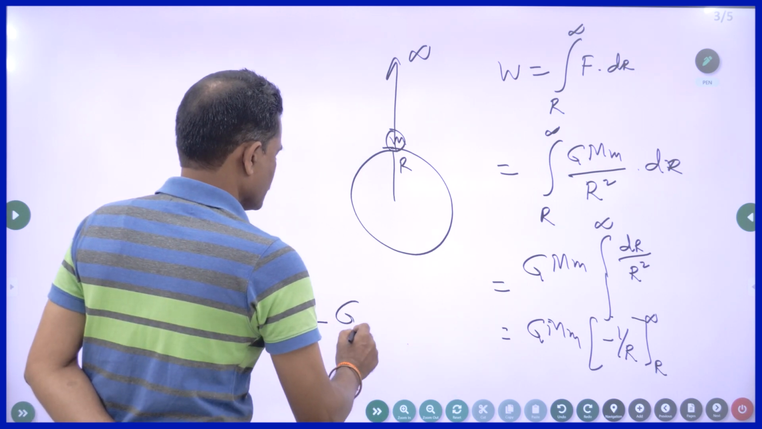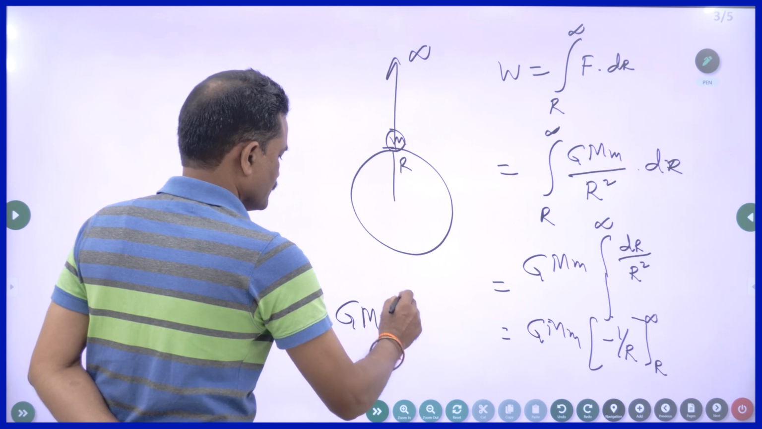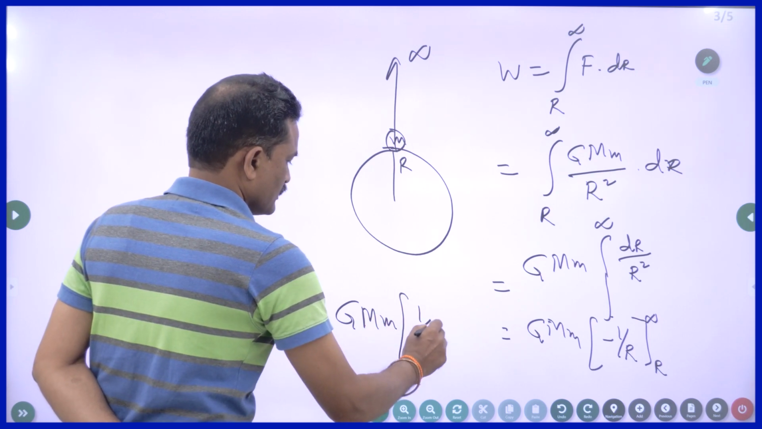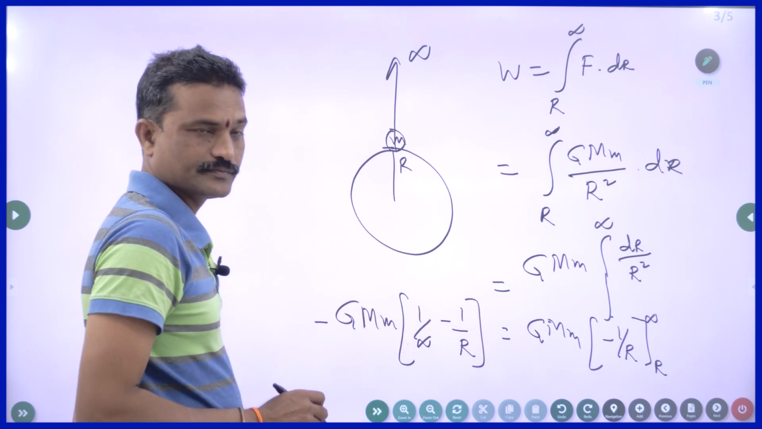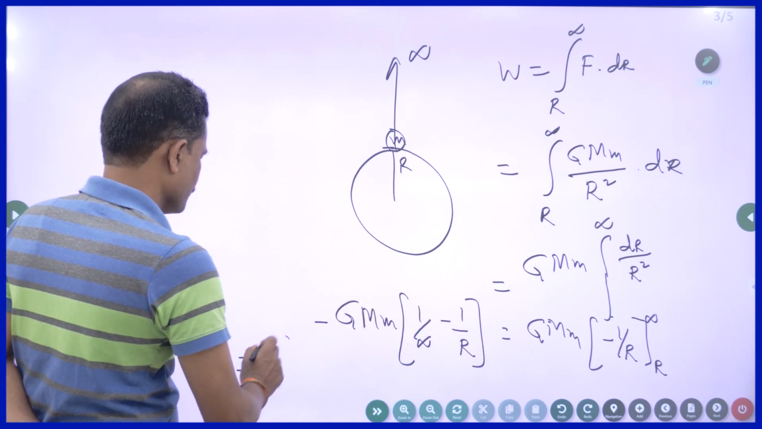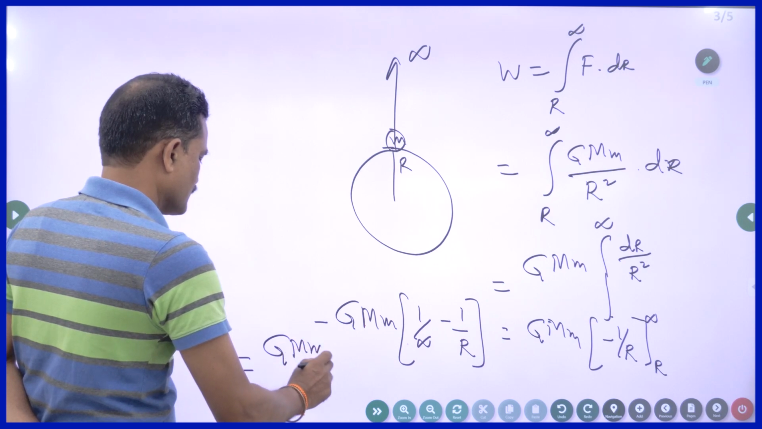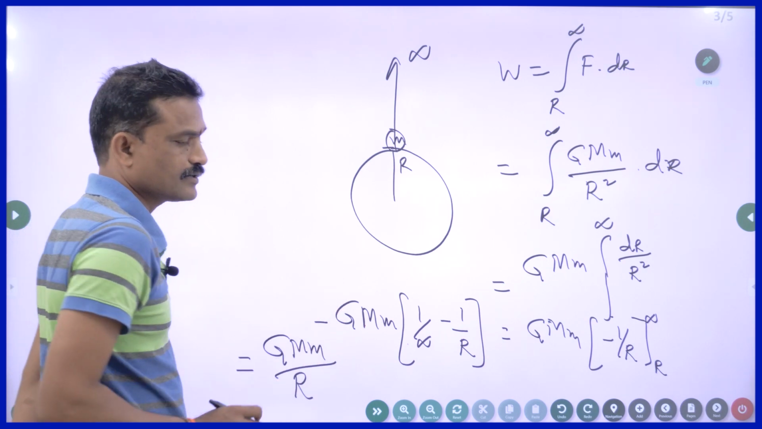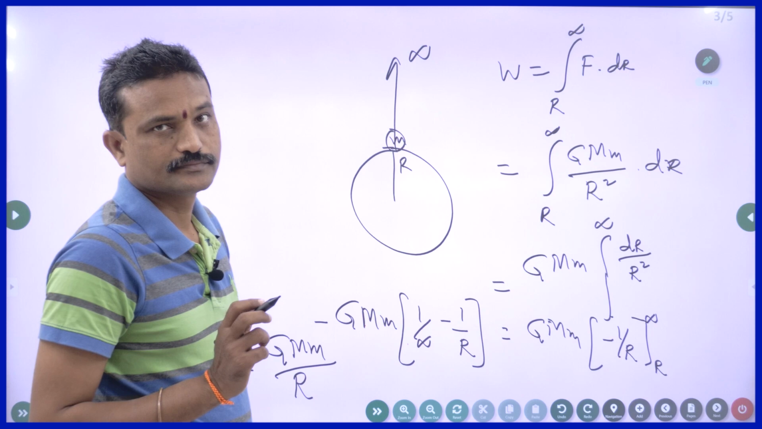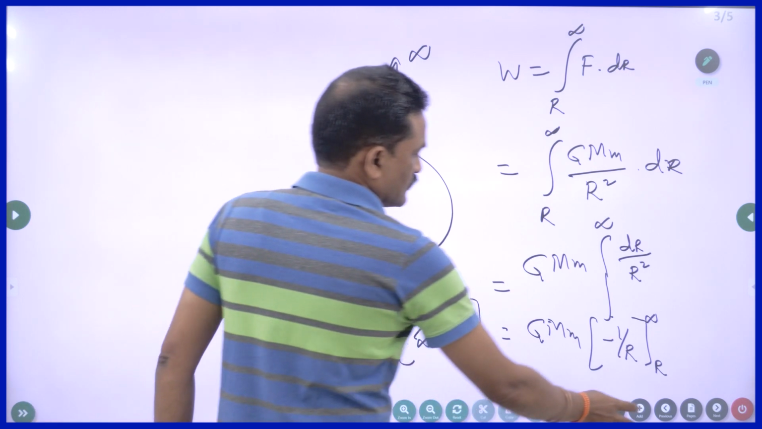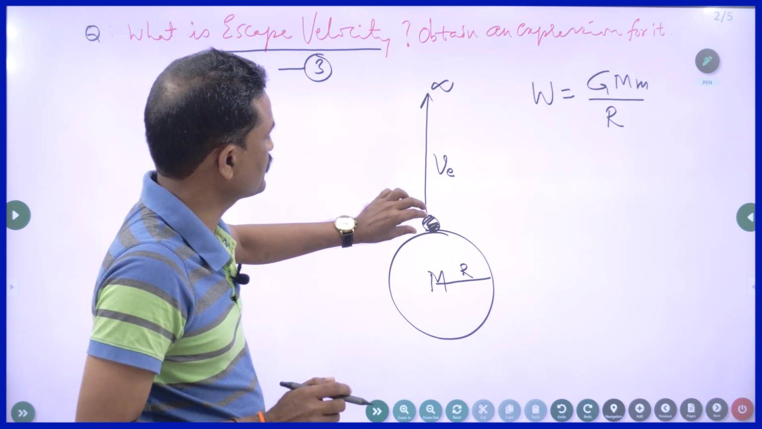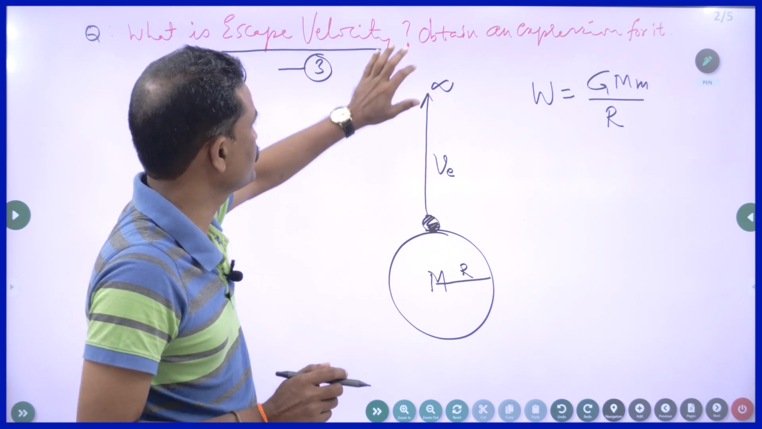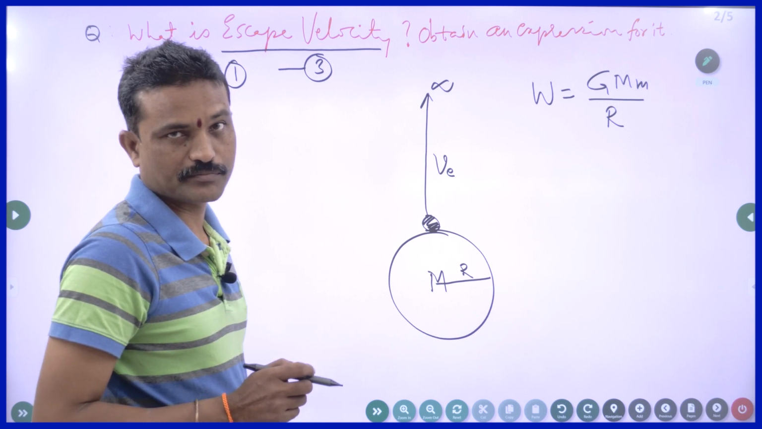This is minus GMm, this is 1 by infinity minus 1 by R. You know 1 by infinity is 0. So you will get this as simply GMm by R. No need to learn this. Straight away, write directly in the exam. Right. So this is the expression for the work done in sending an object from the surface of the ground to infinity: W is equal to GMm by R.